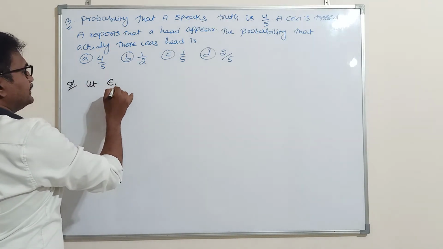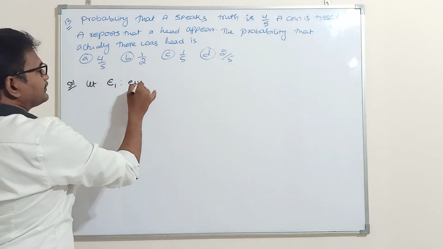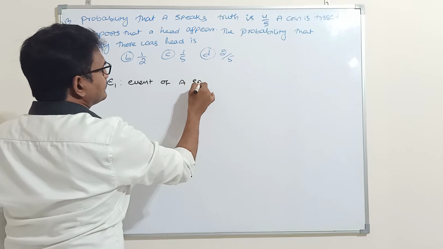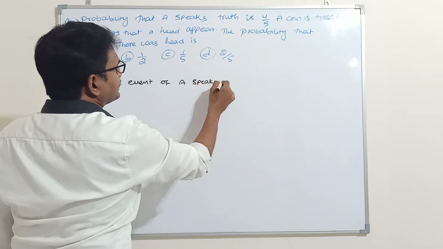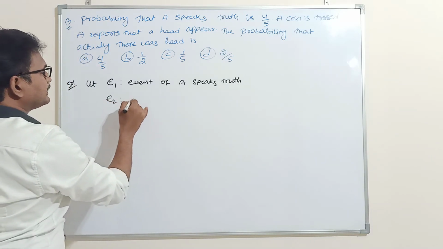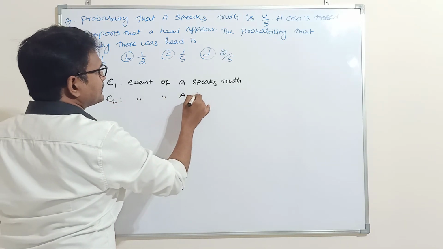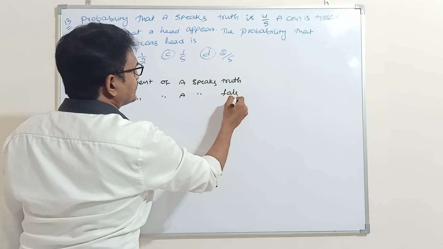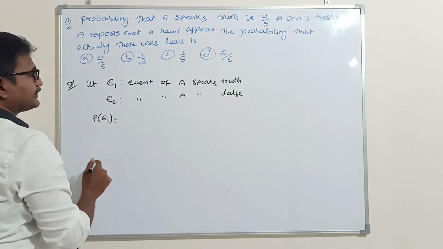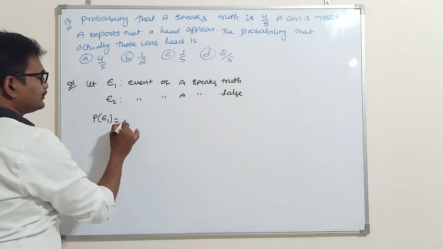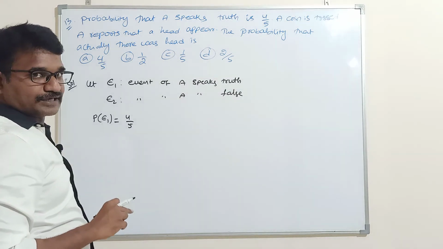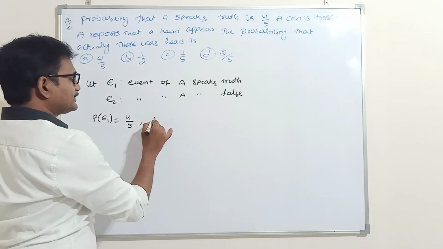Let E1 be the event that A speaks truth. E2 is the event that A speaks false. Then what is P of E1? Probability of the event that A speaks truth is 4 by 5. So out of 5 times he is speaking truth 4 times. Similarly, what is P of E2?